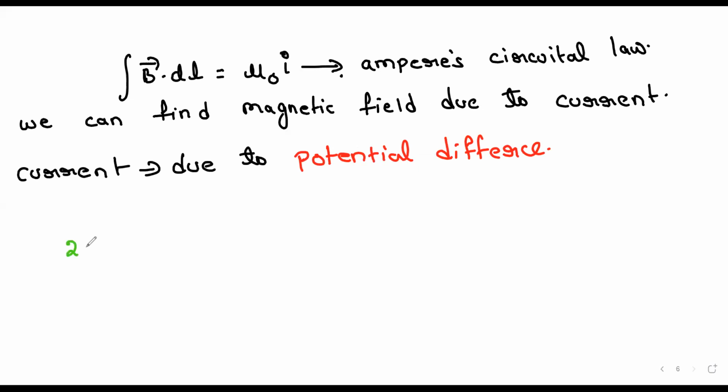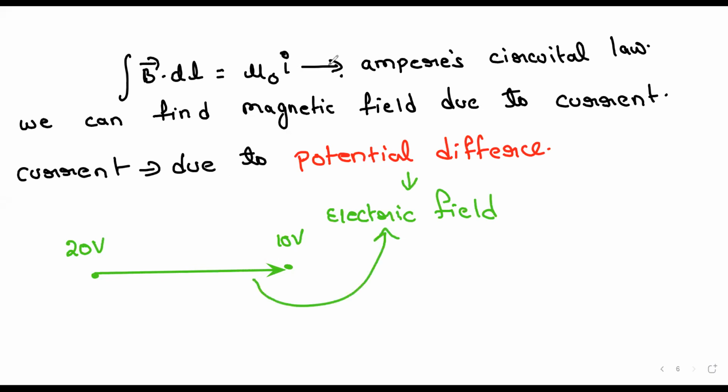So suppose this is current. Suppose this point is 20 volts, this point potential is 10 volts. So here, what is the direction of the electric field? 20 to 10 or 10 to 20? 20 to 10, right? So see, when we have potential difference, we have an electric field, right? See, this is the electric field line.